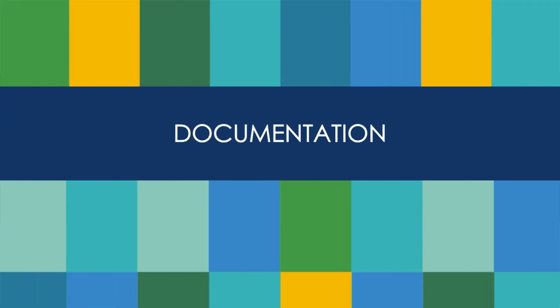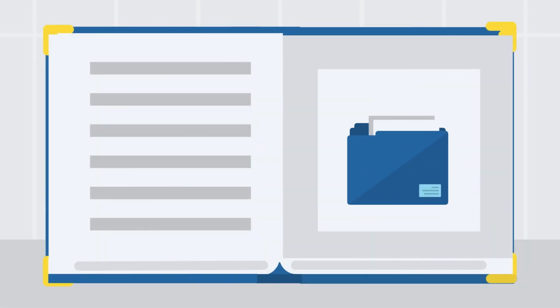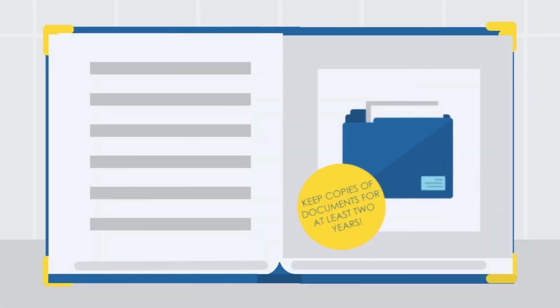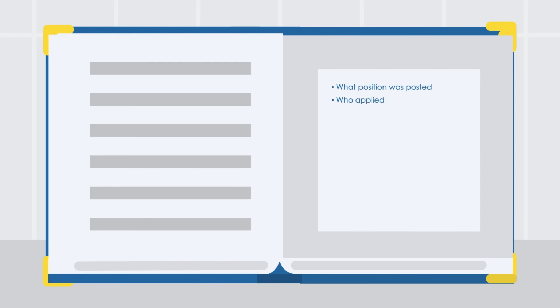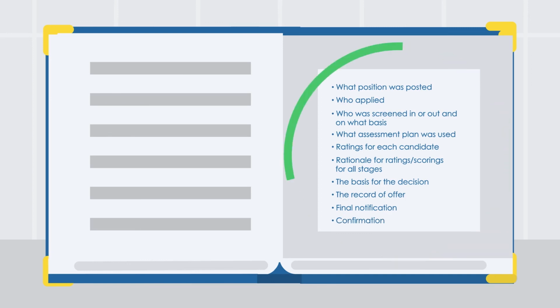A reminder that you must keep copies of relevant documents related to the competition for at least 2 years. This includes what position was posted, who applied, who was screened in or out and on what basis, what assessment plan was used, ratings for each candidate, rationale for rating/scoring for all stages, the basis for the decision, the record of offer, final notification, and confirmation. Basically anything and everything to help tell the story of your hiring decision.